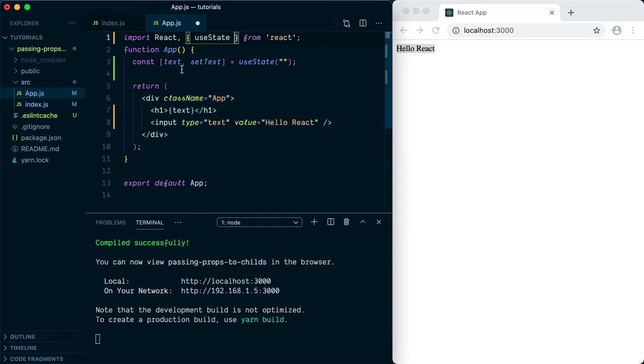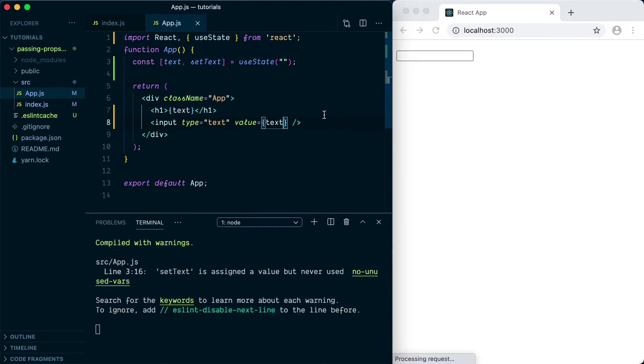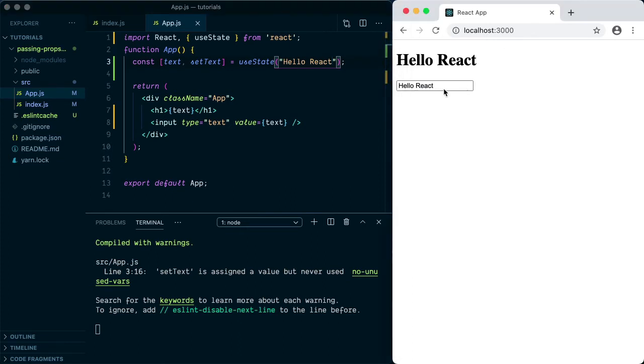Whatever text we store in this will be displayed in the value here. So we are going to get rid of this hard coded value and replace it with text. If we refresh the screen, you see nothing is there because by default the string is empty. So I'm going to change it to hello React. And as soon as I change it to hello React, you can see that the same is displayed on the heading.